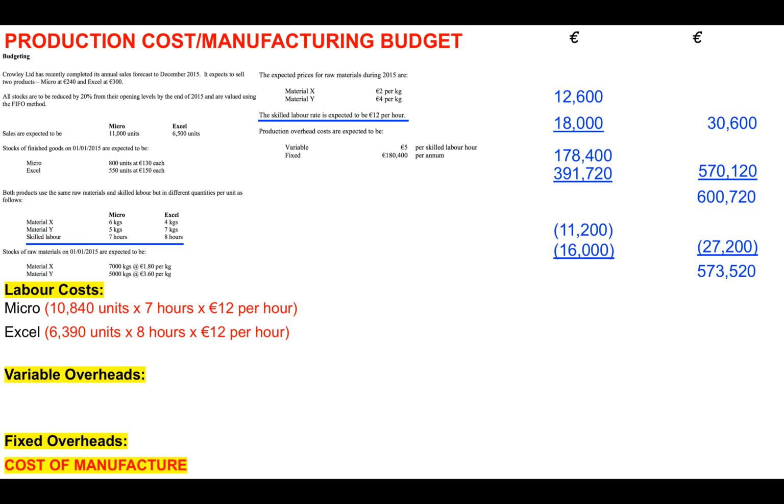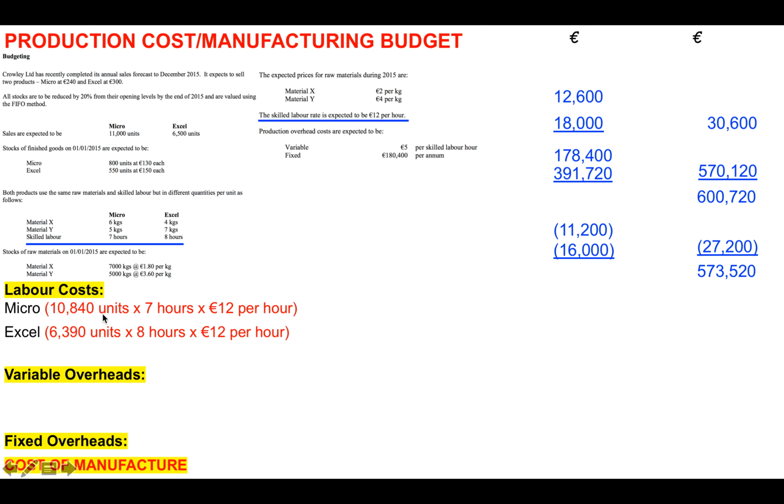Then next we're going to look for our labour costs. We're going to multiply the number of units that we need to produce, which we got in part A, by the skilled labour number of hours, the 7 and 8 there for each type of product, and we're going to multiply that by €12 per hour.